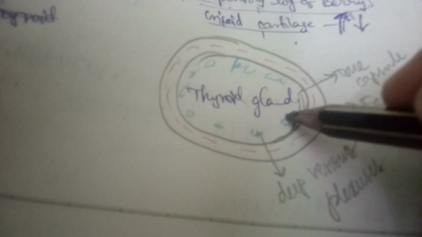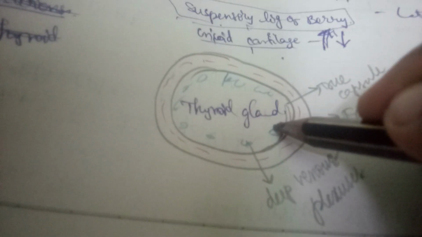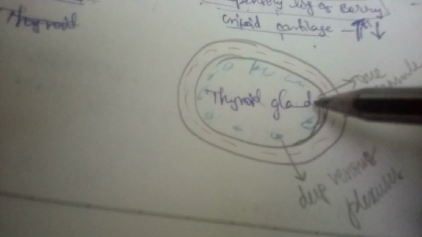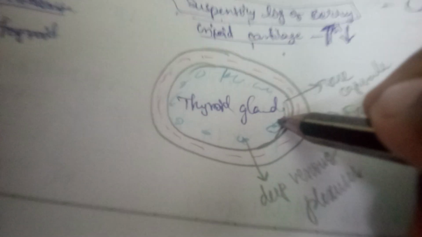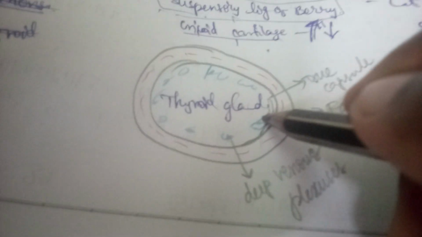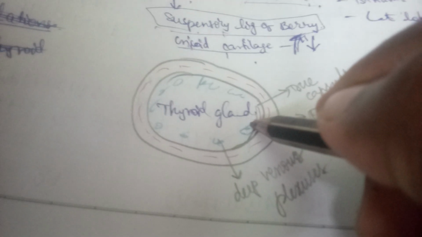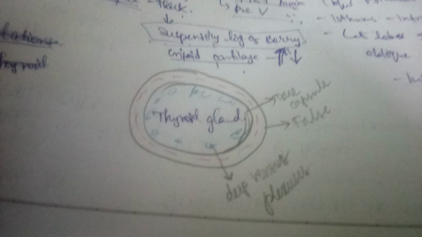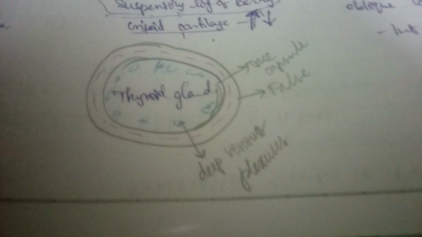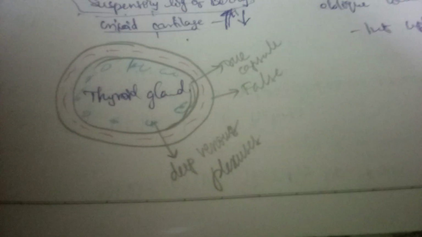So whenever there is a thyroidectomy, if they just remove the thyroid gland, leaving the deep plexuses intact in our body, it causes hemorrhage. So they have to remove these venous plexuses also to avoid this hemorrhage. Thyroidectomy means that when there is an enlargement or any problem or tumor, the thyroid gland is removed. So during thyroidectomy, these deep plexuses are removed with the thyroid gland, or it causes a hemorrhage.